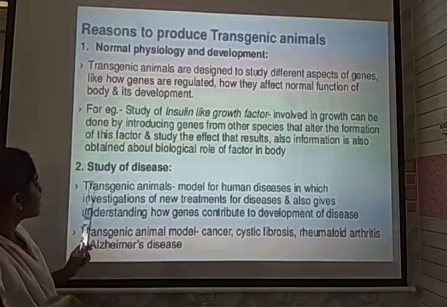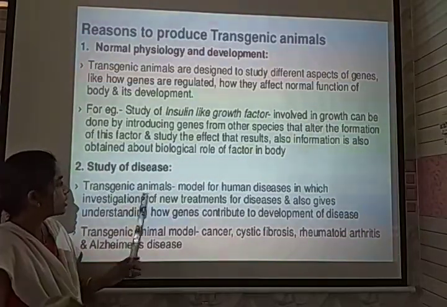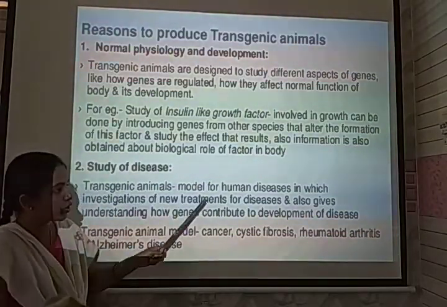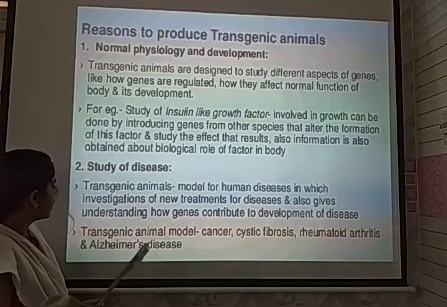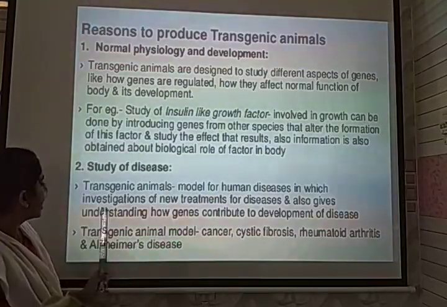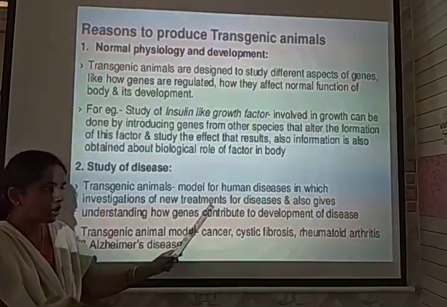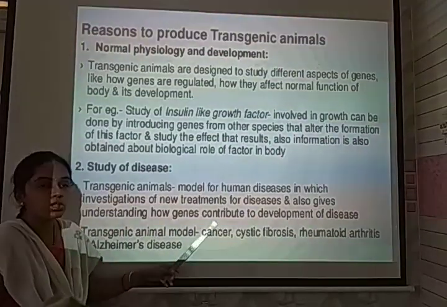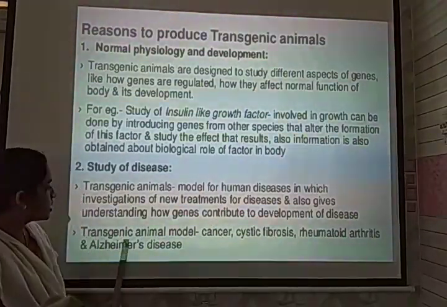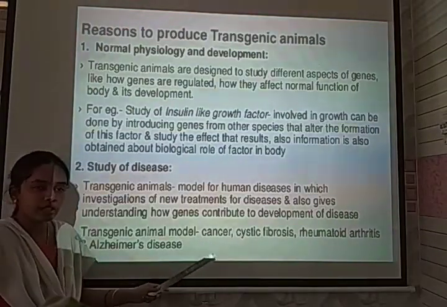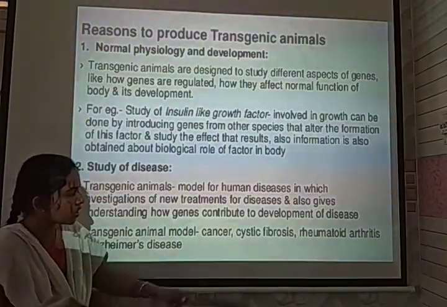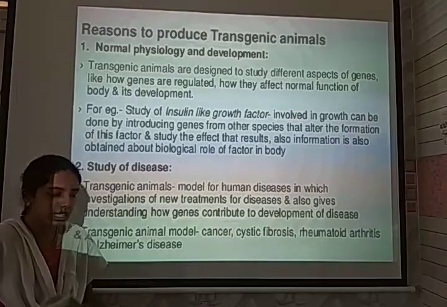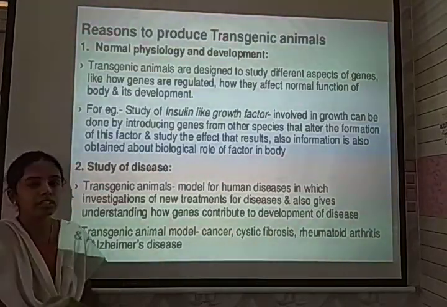Another one is called study of diseases. The transgenic animals act like a model to study human diseases. Investigation of new treatments for a disease can also be analyzed, understanding how genes contribute to the development of disease. Transgenic animals are models for studying diseases like cancer, cystic fibrosis, rheumatoid arthritis, and even Alzheimer's disease.